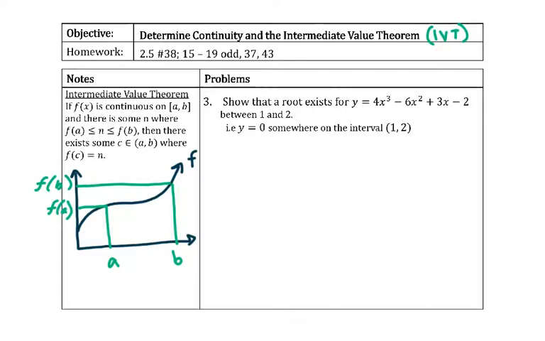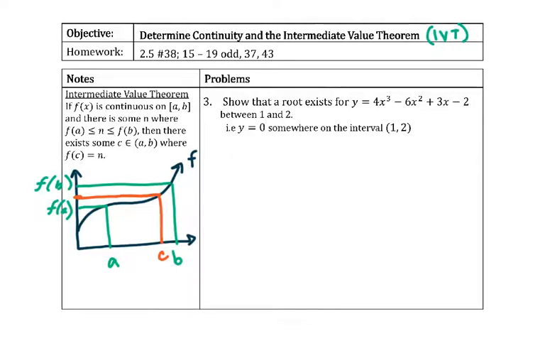And then they're saying that there's some n in between f of a and f of b. So n would be somewhere in here, because we're in between f of a and f of b, which is on the y-axis. And the whole idea is that there's some value here that if I drew the line out, I'm going to hit the line, and then that's our c. So for in between the y values, there's something in between the x values. It's sort of this contained system.